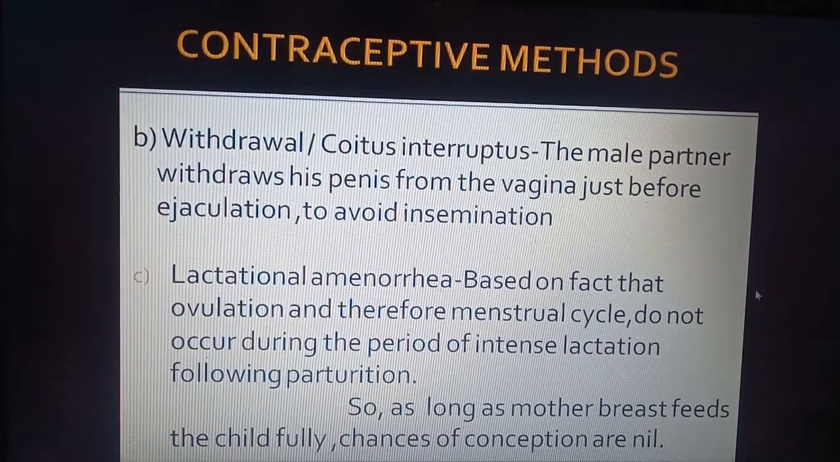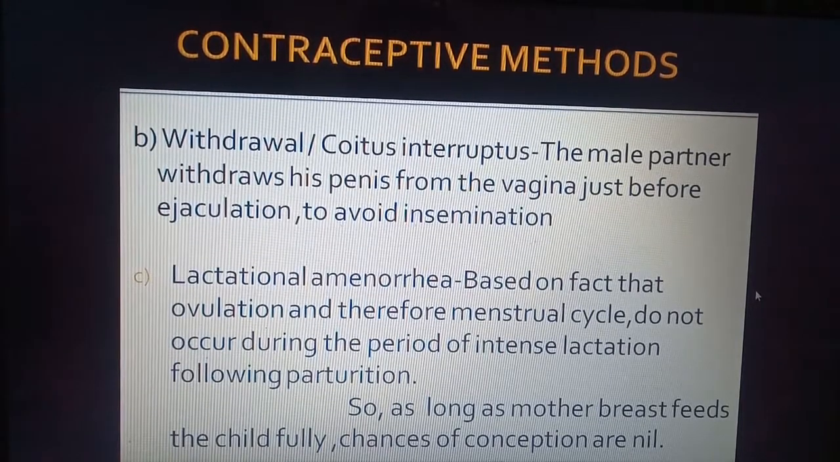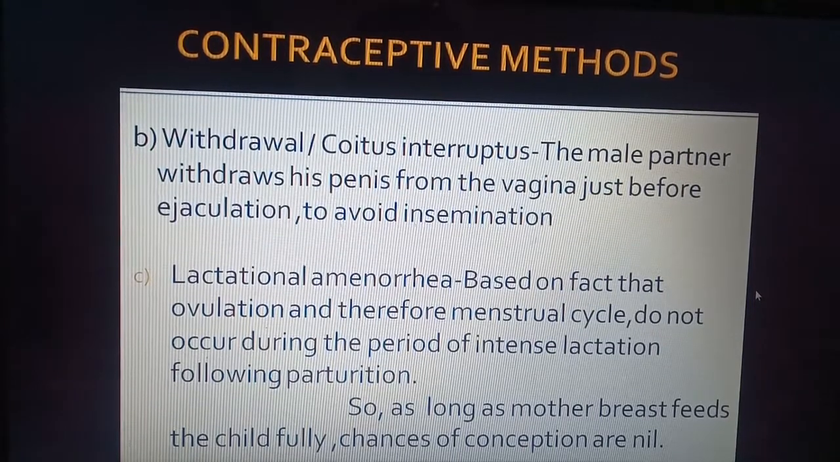Now the second method is withdrawal or coitus interruptus. In this, during the act of coitus or intercourse, the male partner withdraws his penis outside the vagina of the female just before ejaculation. So just before the sperms are released, he withdraws the penis from the vagina to avoid insemination. This is called coitus interruptus because the coitus is interrupted in the middle.